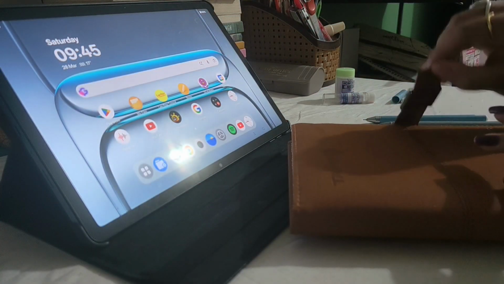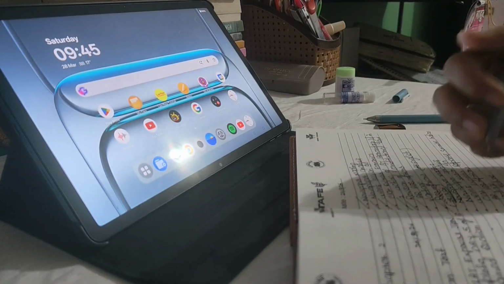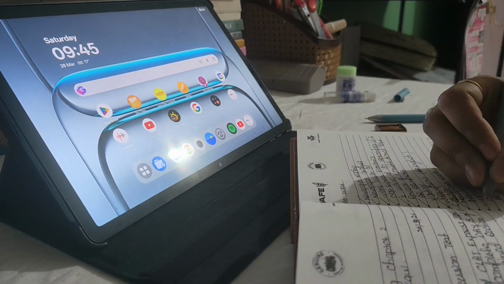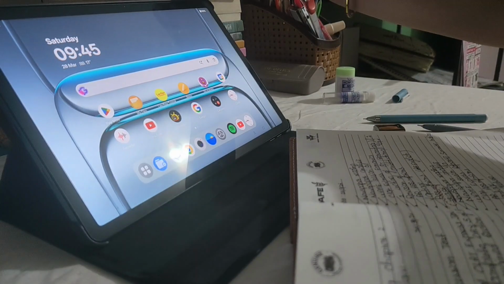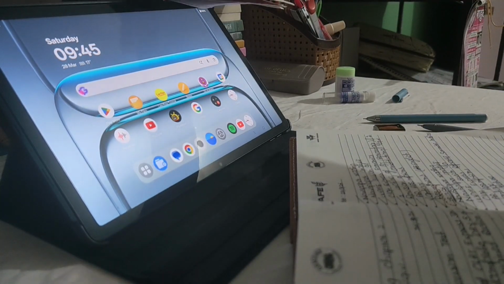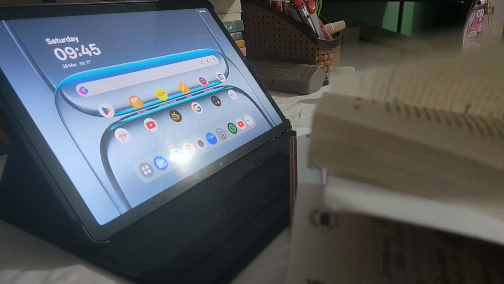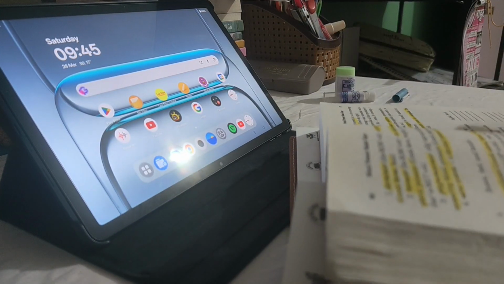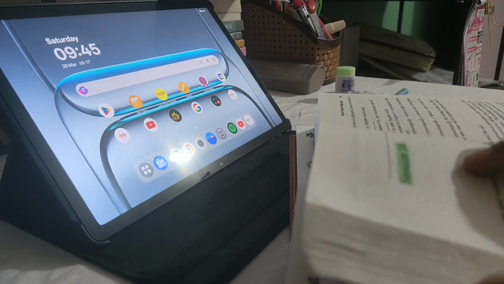So now it's 9:45 a.m. and I've completed newspaper reading and newspaper analysis. So now I'm going to start with Word Power Made Easy. So today is time for session 10. So let's start.